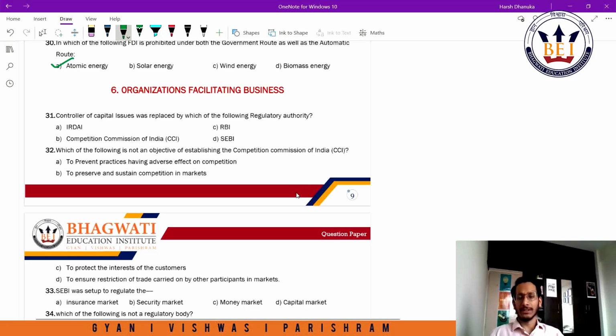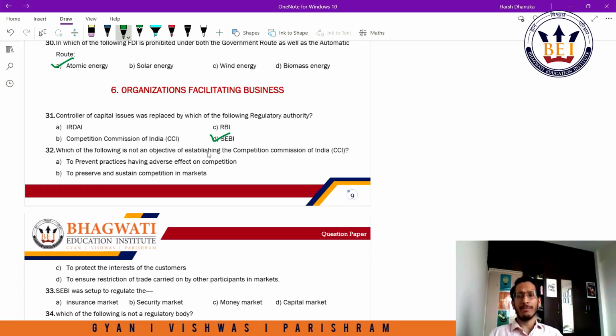Organizations facilitating business. Controller of capital issues was replaced by which of the following regulatory authorities? So we know that before SEBI we had something called the Controller of Capital Issues, because that came from the Capital Issues Control Act of 1947, if I'm not wrong. That was the year this body, CCI, was established, and later once SEBI came into the picture, CCI was repealed. So SEBI would be the answer here.